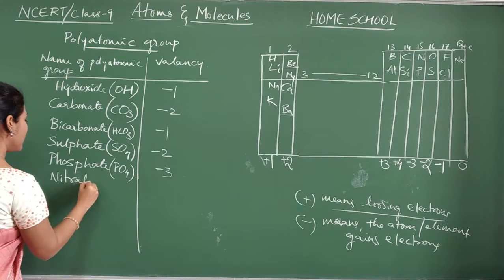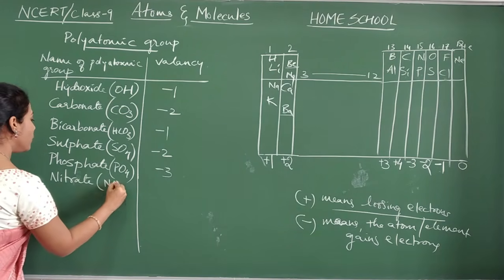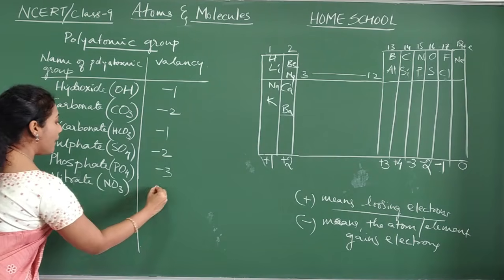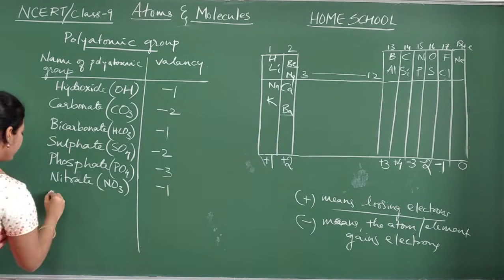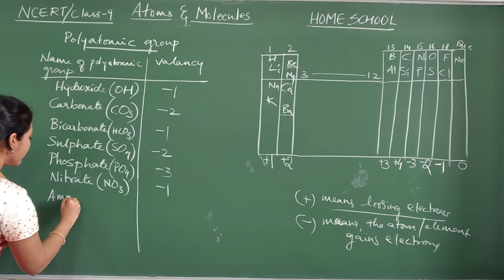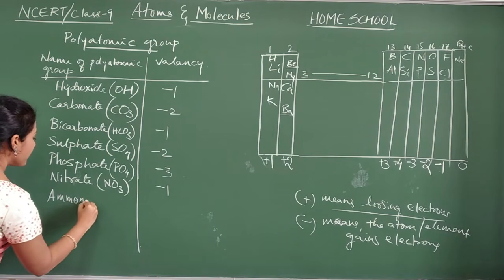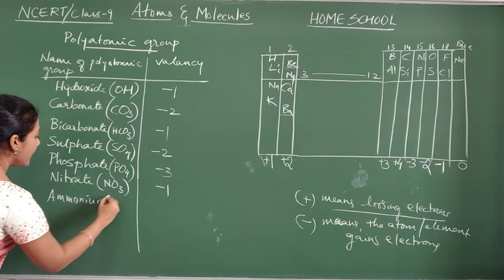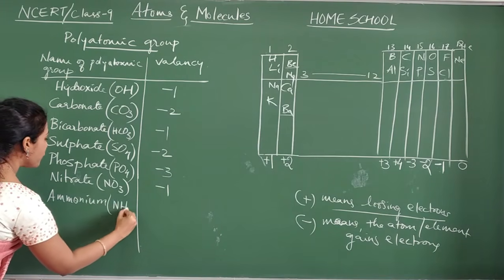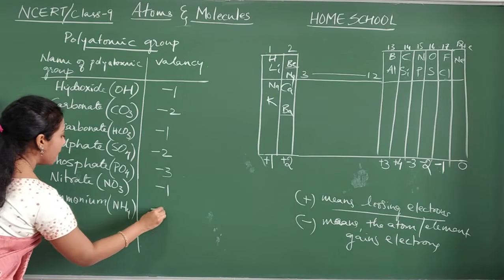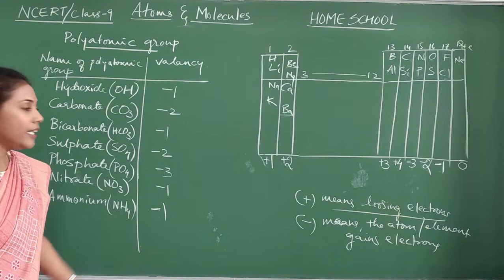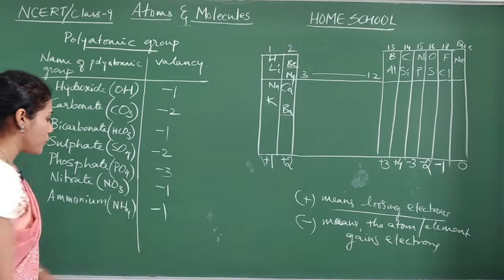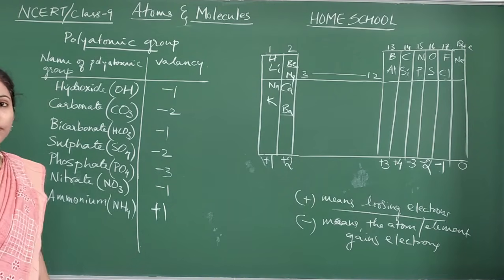Nitrate, NO3 is the symbol, -1 is the valency. Ammonium, NH4 is the symbol, +1 is its charge or valency. Okay, we can also call it charge. Sorry, here it is +1.